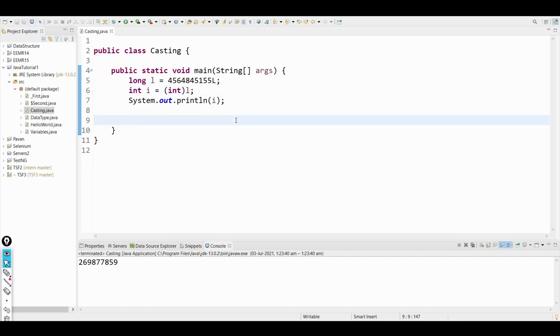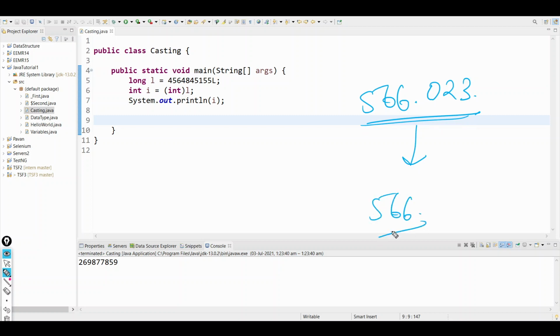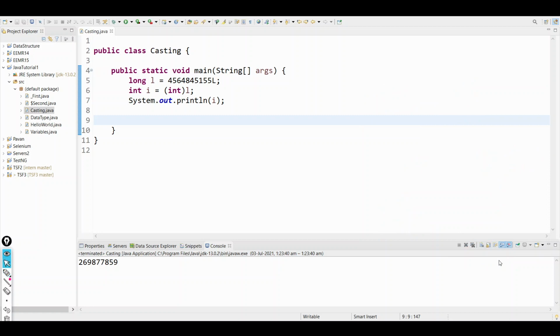We have also covered truncation, which is also a type of information loss. For example, if I have this value and I try to give this floating point value to an integer like long or int, it will get truncated to 566, right? And even if my value is this, it will just floor down, and again it will be this. There is no approximation, it is always truncation, that is, the lowest possible value will be assigned.